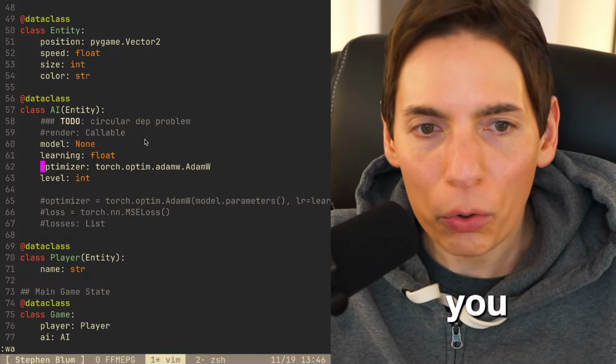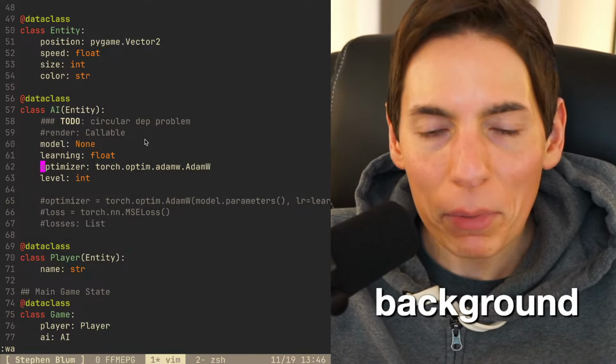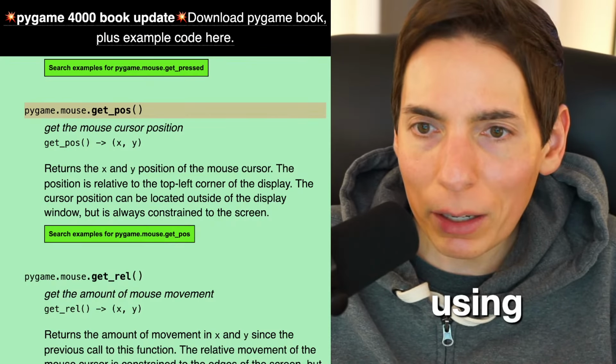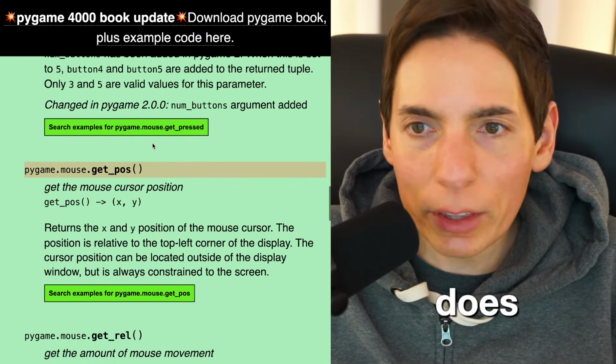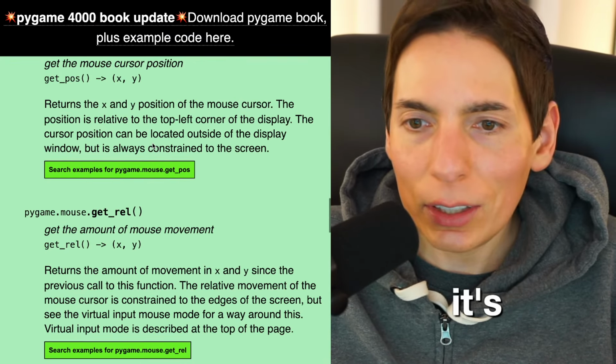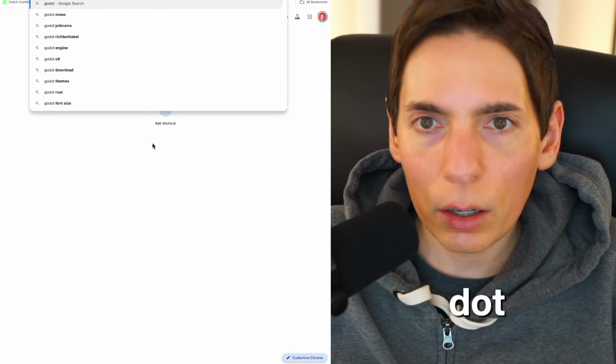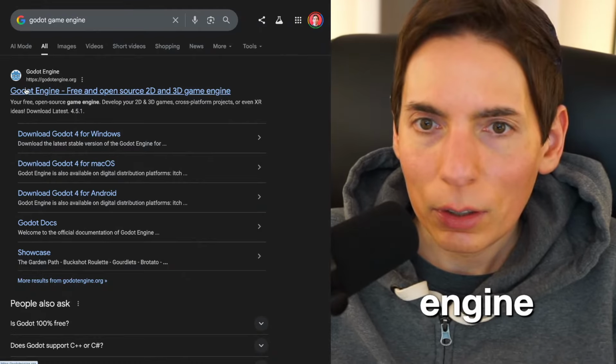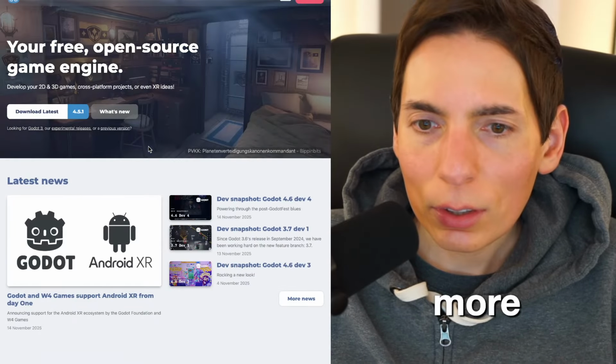Do you suggest Godot for complete beginners with a background in web? Actually, I'm using Pygame and it works perfectly fine. It does everything we need. It's clean. It's easy. I'm going for easy and clean. Godot is also a good one. It's more advanced and there's more to it, so I wouldn't call it beginner friendly. I would call Pygame a little bit more beginner friendly. Pygame's a smidgen better, more beginner friendly, you guys.